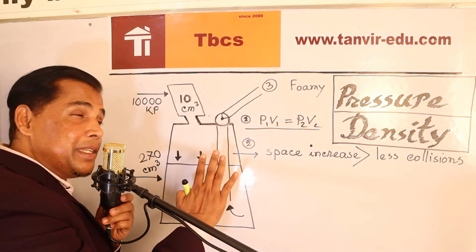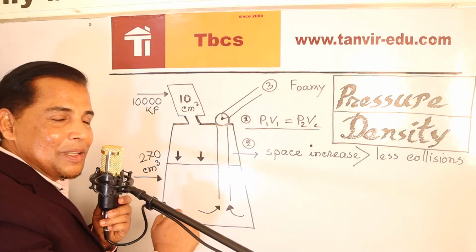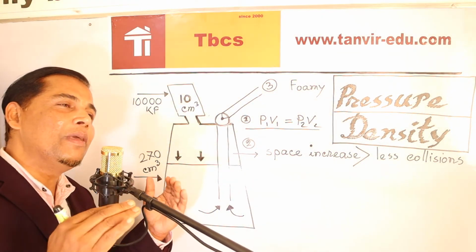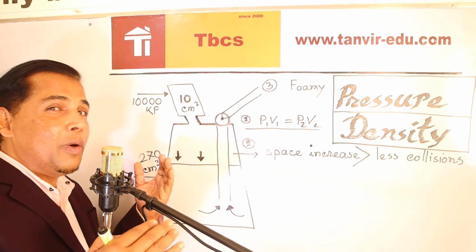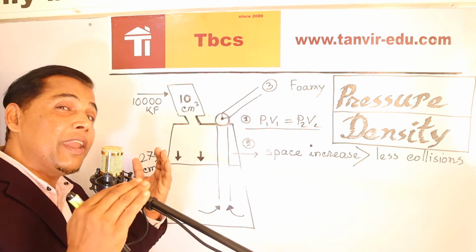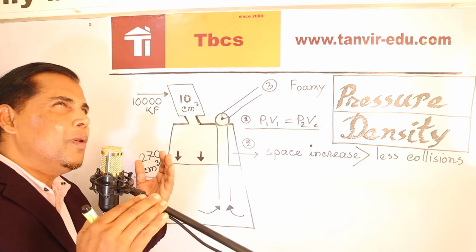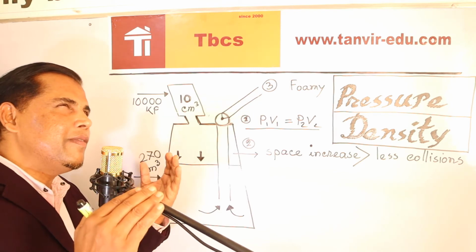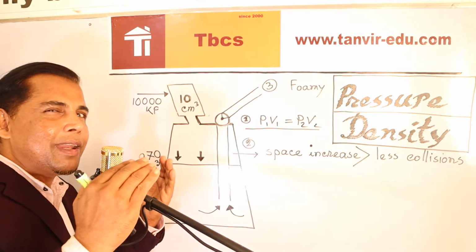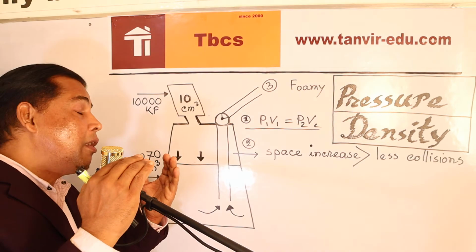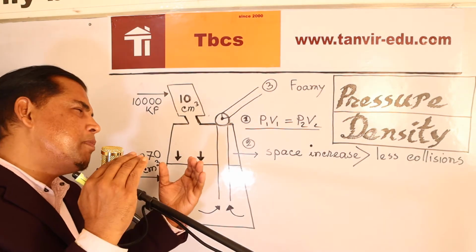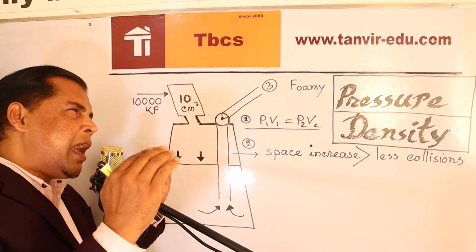In the question it is written, what is the new pressure? So in the exam hall, you have to be very tactful and particular. These 3 elements are given, so what is the further element? In the exam hall, you cannot become imaginative. You have to be very calculative.